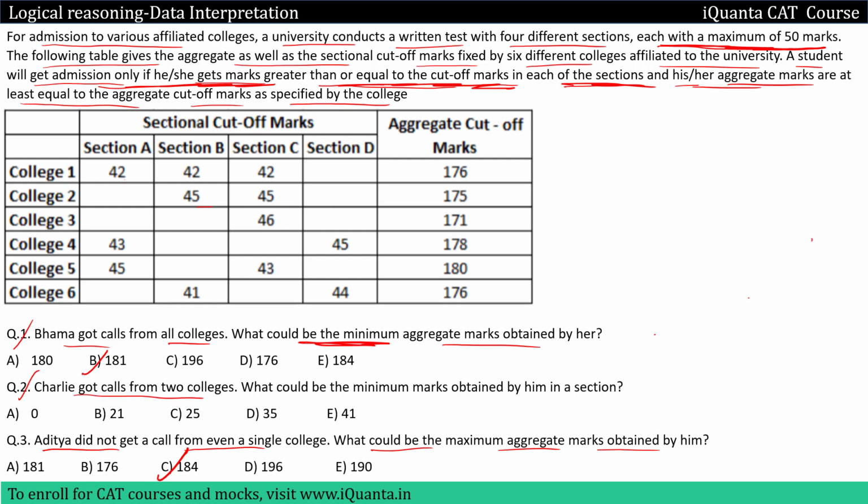Charlie got calls from 2 colleges. What could be the minimum marks obtained by him in a section? Okay. He's getting calls from only 2 colleges. Now there are 2 ways to solve this question. One is through options and one is by assigning marks. Okay. We'll go through the options.